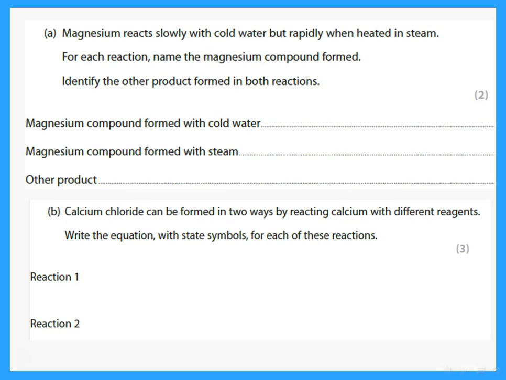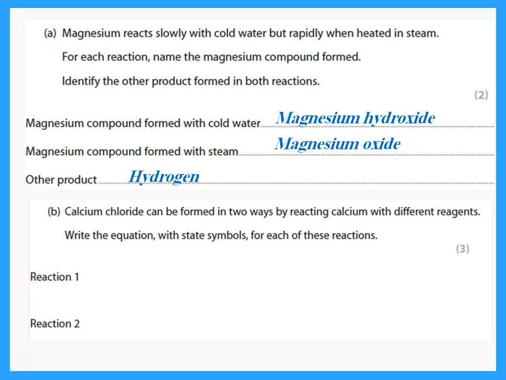This question says magnesium reacts slowly with cold water but rapidly when heated in steam. Remember, when a compound reacts with cold water, it forms the hydroxide. So this will form magnesium hydroxide. Now, if we're reacting it with steam, what is formed is the oxide. Plus what? Plus hydrogen. So the other product is hydrogen.